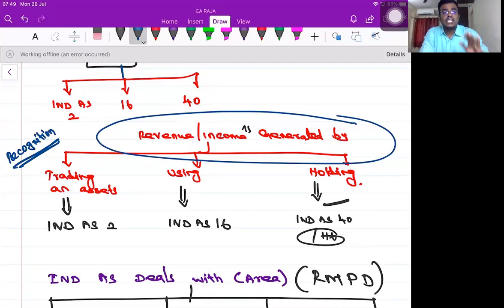Which standard I can consider is called recognition. So whatever I discussed so far in this particular part is called recognition. There is an item, building. Can I recognize the building under Ind AS 2 or 16 or 40 is called recognition.